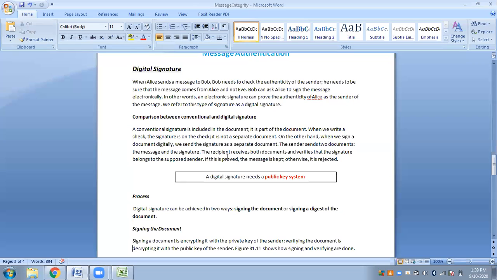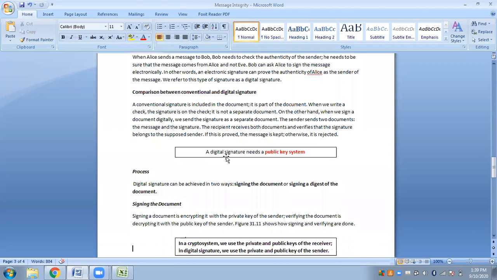conventionally the document and the signature are a single file. The signature is part of the document, but digitally the signature and the message are separate files, and both need to be sent to the receiver. Then the receiver will verify whether or not the signature is from the sender, whether or not it is valid. Depending on that, he will either accept the message or discard it.